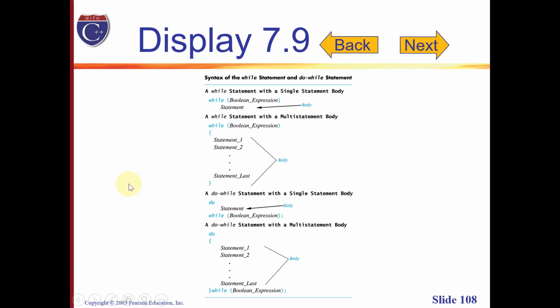The same applies for the do while loop, only that the loop body comes first and the Boolean expression is placed at the end of the loop, hence allowing the loop body to execute at least once.